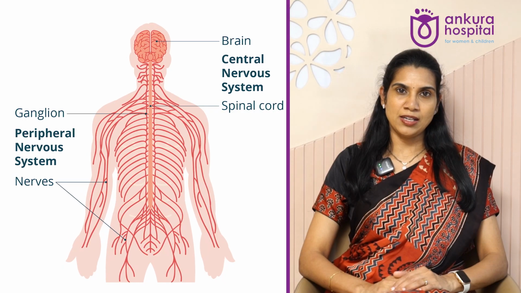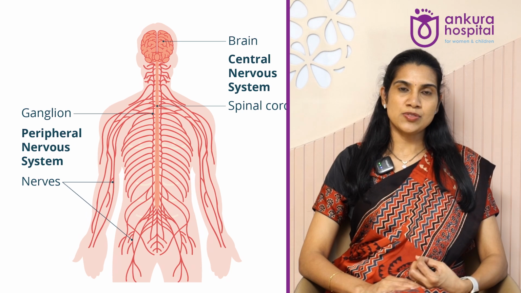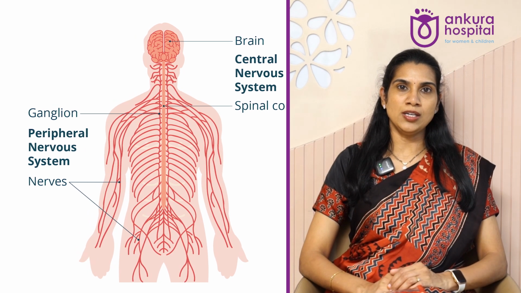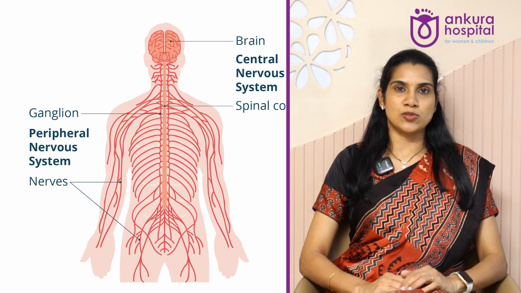So where all do they affect? They can affect the whole body, and any system can be affected. In particular, regarding the nervous system, it can attack the brain, it can attack the nerves which supply the various parts of the body, and it can attack the muscles also. So at all levels, the problem can be there.